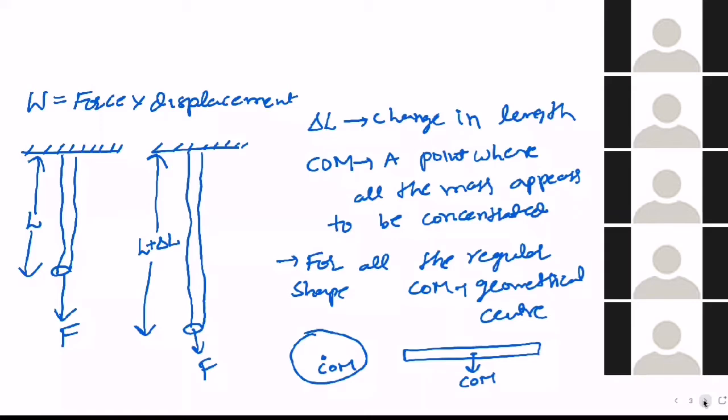Even this writing pad you consider. At one point I can balance this. So at one particular point I can balance everything, which means what? That point is behaving like the total mass is there only. Total mass is not there only, but it is behaving like that. That's why it is called center of mass. So take the screenshot of this also.